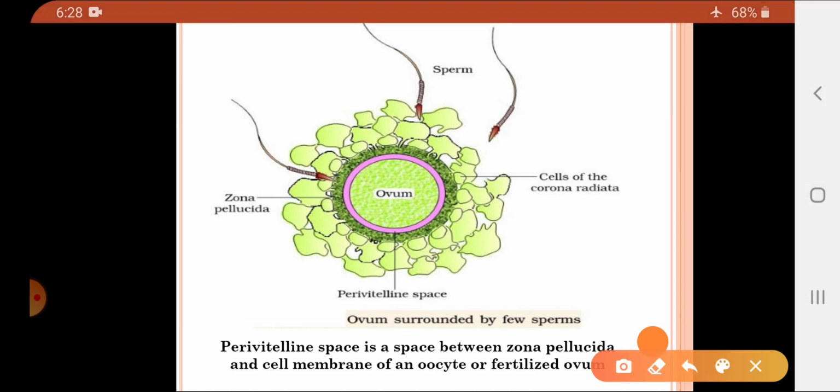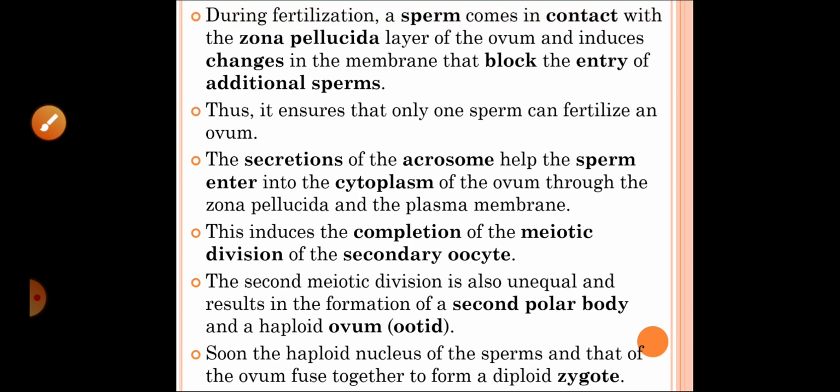So again here, see, this is the process. These are the corona radiata cells. These are the sperm cells. This is the layer of the zona pellucida, and this is the perivitelline space. Basically it is a space between the zona pellucida and the cell membrane of a fertilized egg or of an oocyte. So this is the process of fertilization.